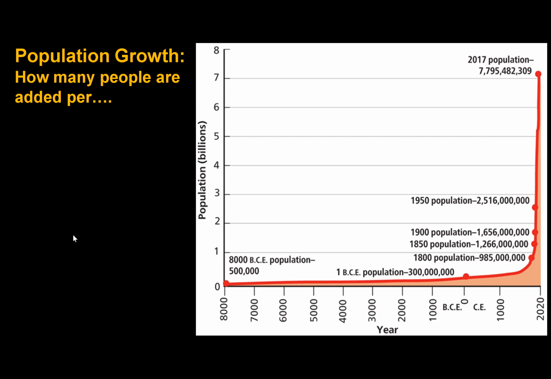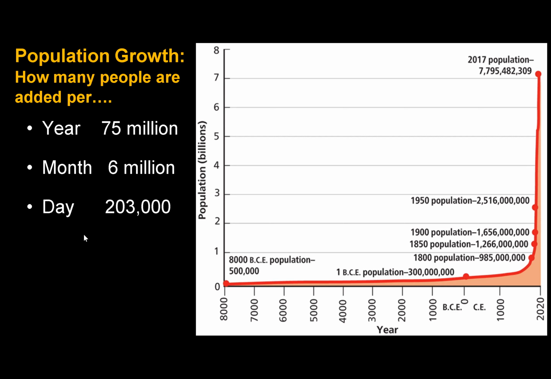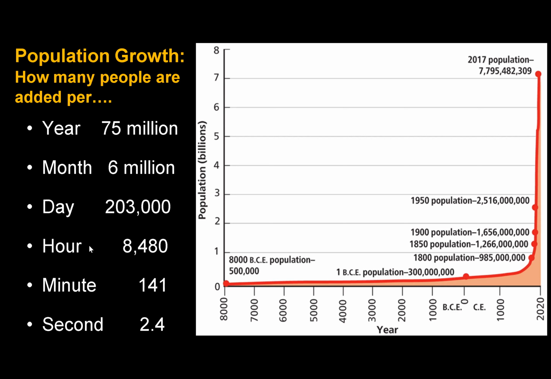Especially in our livelihoods. Every year, 75 million people are added to the world's population. Every month, 6 million. Every day, 203,000 people are added. And just a couple others: every hour, 8,000 people, and every minute, 141 people are added to our population.